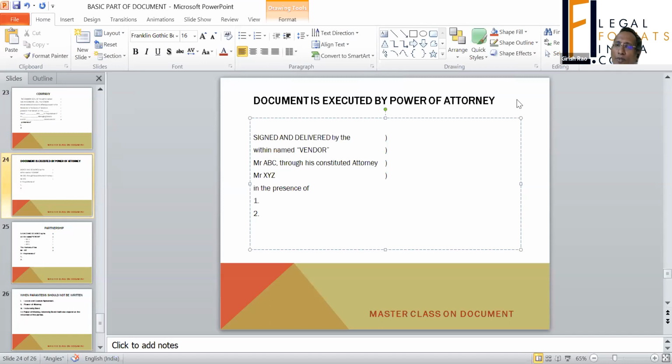At the top, when parties are mentioned, it is not required. At the bottom, when you are signing, that is where it is required to be mentioned. Is it clear now? Can I proceed further?